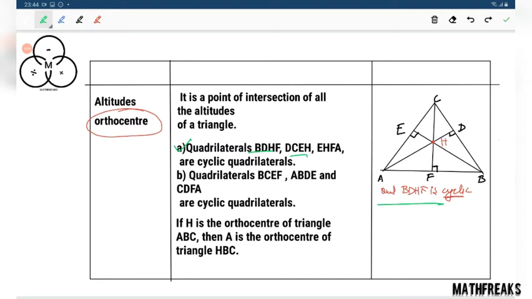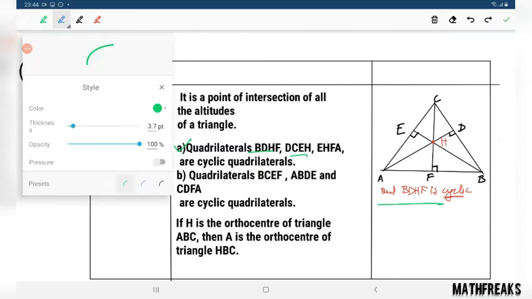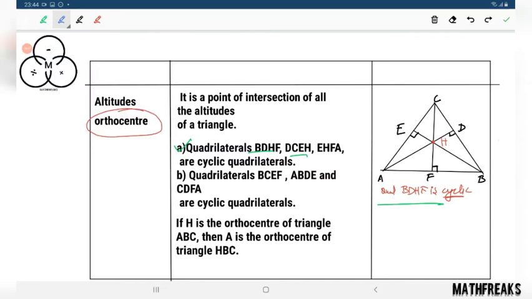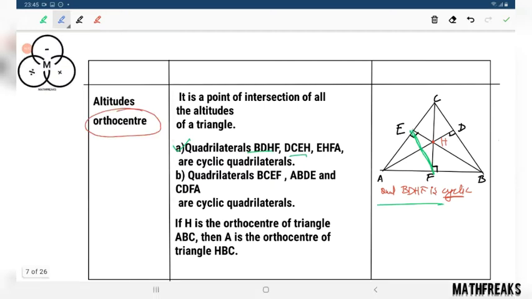That is this quadrilateral. BCEF is also cyclic.